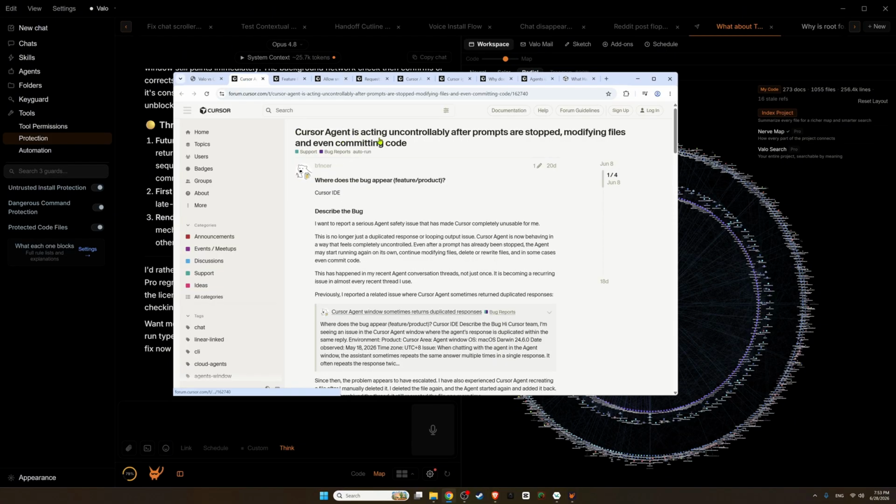So Cursor agent is acting uncontrollably after prompts are stopped. Well, I don't know what this is about, but the stop button works. We even have a pause button, which is softer than a stop because a stop can cause a session memory loss sometimes, which is something that Anthropic, of course, is not taking care of, but Valo does take care of that.